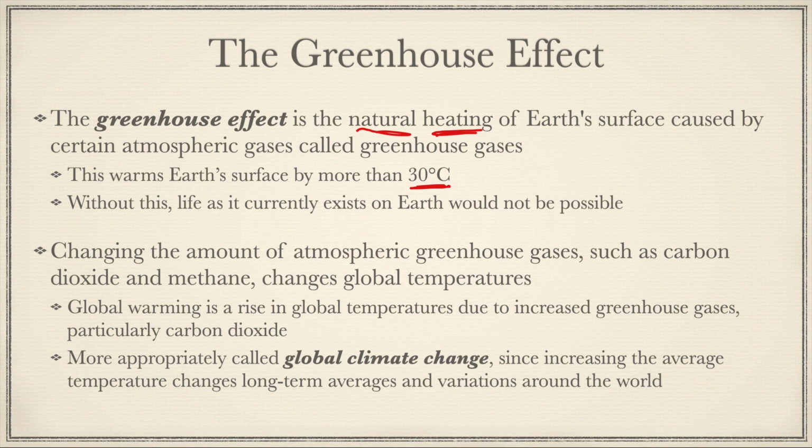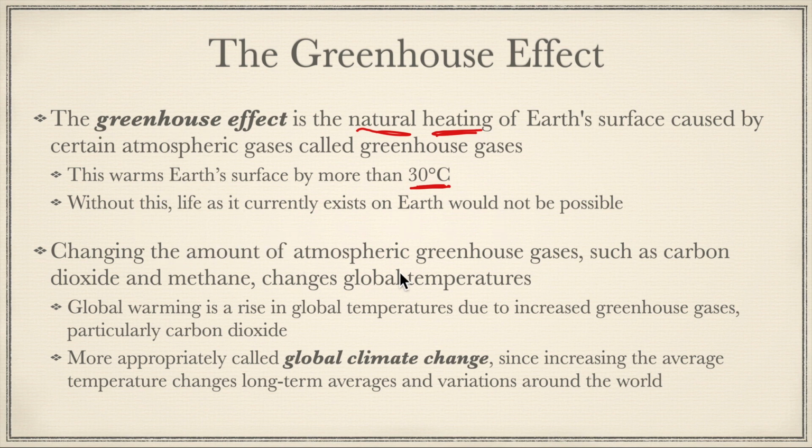So without the greenhouse effect, when the sun set, the temperature would drop rapidly, like on the moon. On the moon, it goes from really hot when the sun's out to really cold when the sun sets. So without this, life as it currently exists on Earth would not be possible. Okay, so the greenhouse effect makes life as we know it possible.